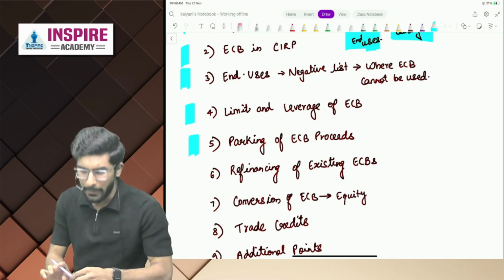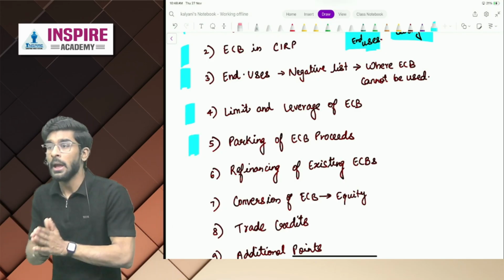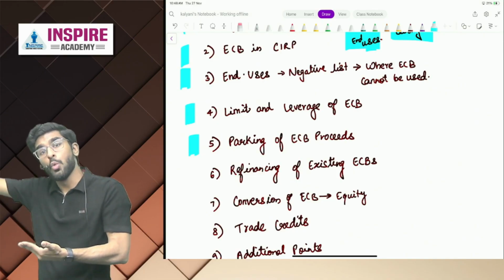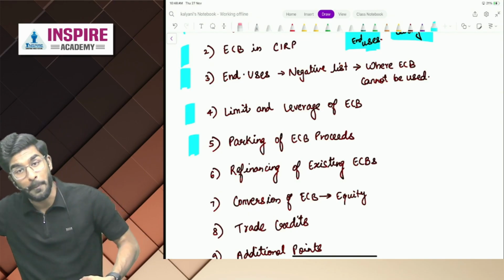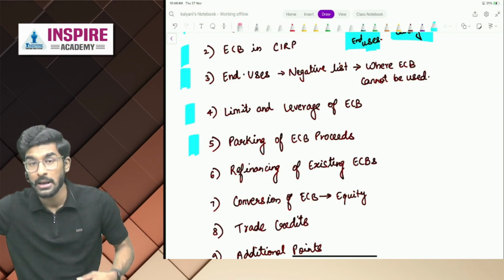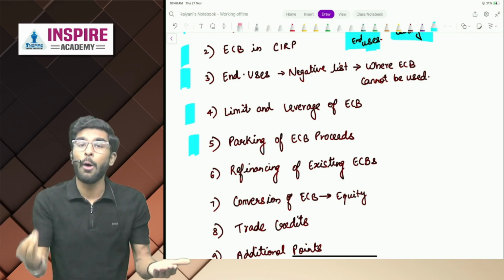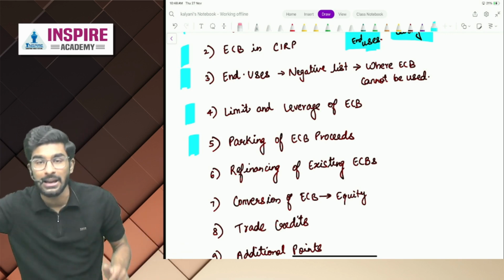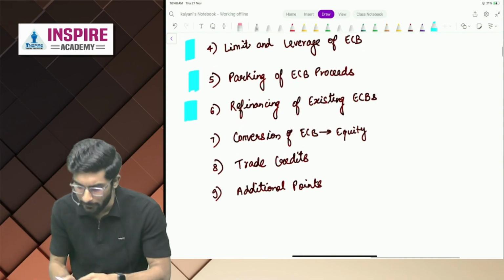Then people, parking of ECB proceeds. If you have taken ECBs in US dollars, if you want to spend it in US dollar itself, how are you supposed to park the ECB in US? If you want to spend those ECBs in Indian rupees, how are you going to park those ECB in India? We will understand.